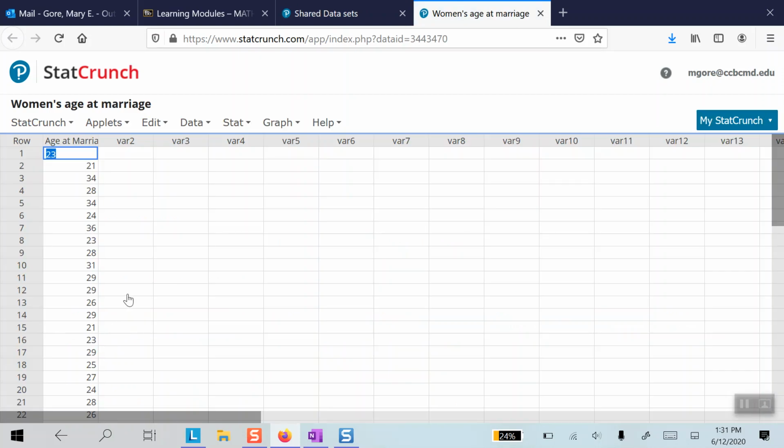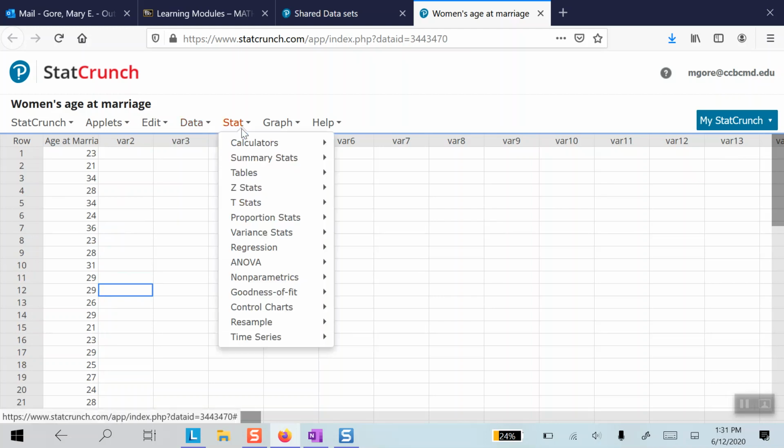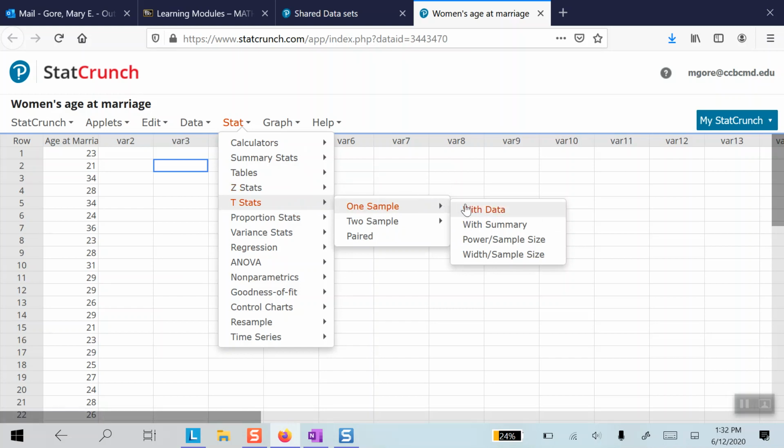And as we suspected, they are indeed the ages reported by the 36, as we see here, 36 different women. So our testing this as a mean was completely correct. Now, I want to do my hypothesis test, and there's a way to do this without that traditional summary. Let me show you. We're going to navigate to Stat, T Stats, because we're using the t distribution while testing means. One Sample, and if you notice here, we have the option With Data, which is the situation we find ourselves in.